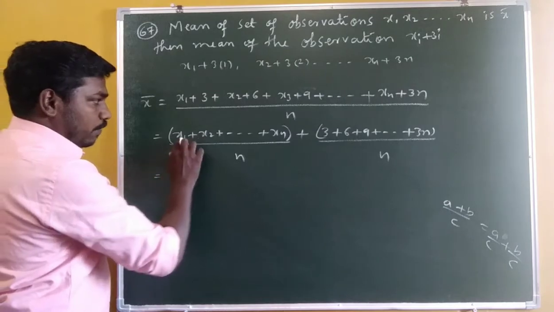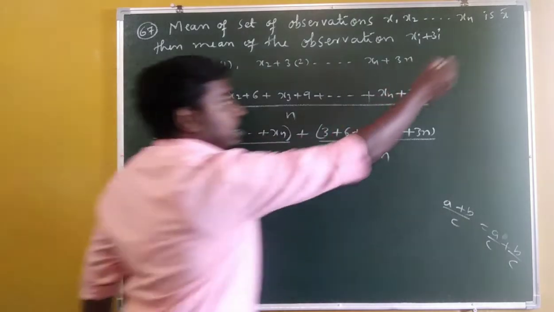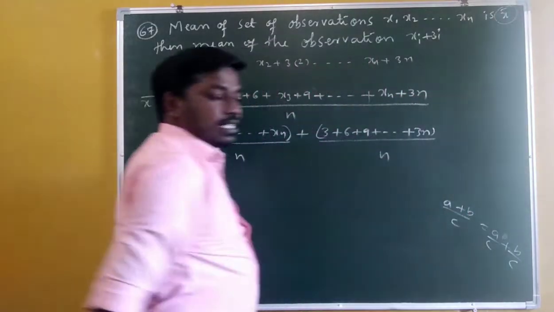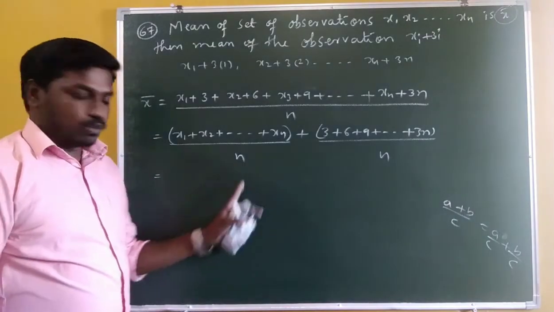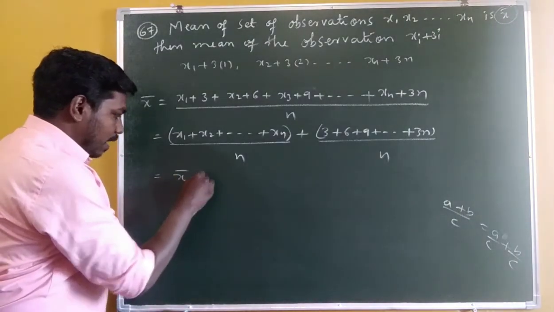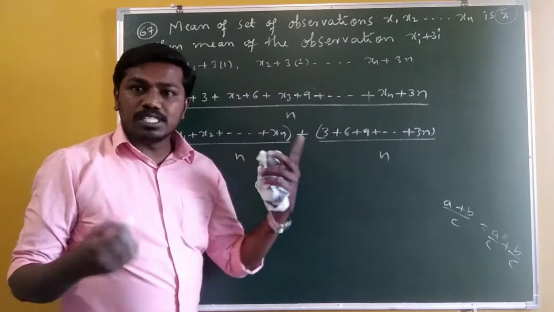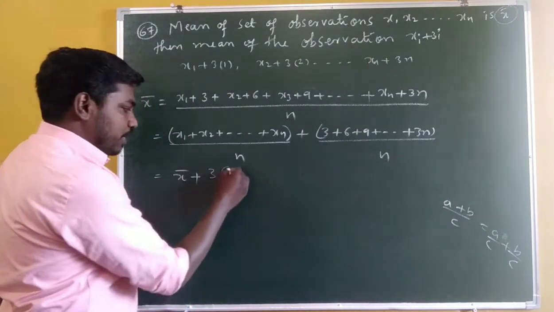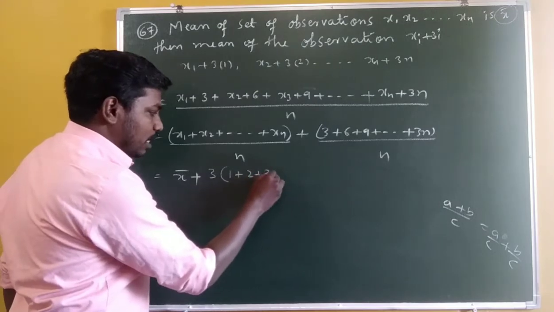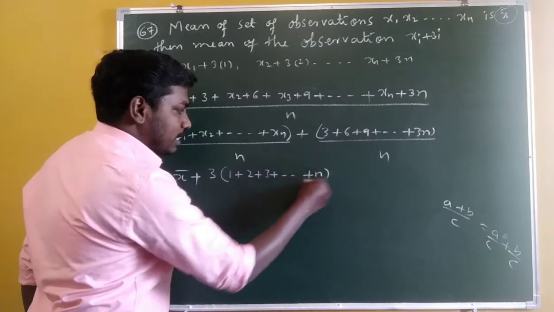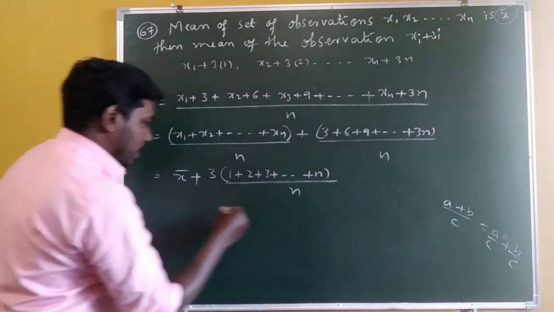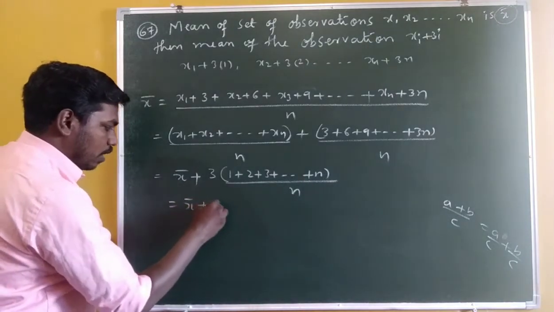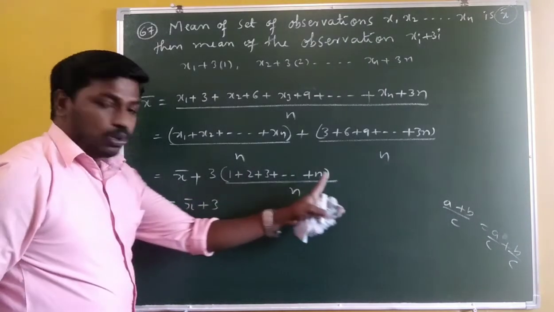So sum of x1 to xn divided by n is what? This is the x bar. Sum of x1 to xn divided by n is what? x bar. Plus in the numerator, what is the common? So 3 is the common. So 3 into, what is the remaining term? 1 plus 2 plus 3 plus up to n, divided by n. So x bar plus 3 into the sum 1 to n.